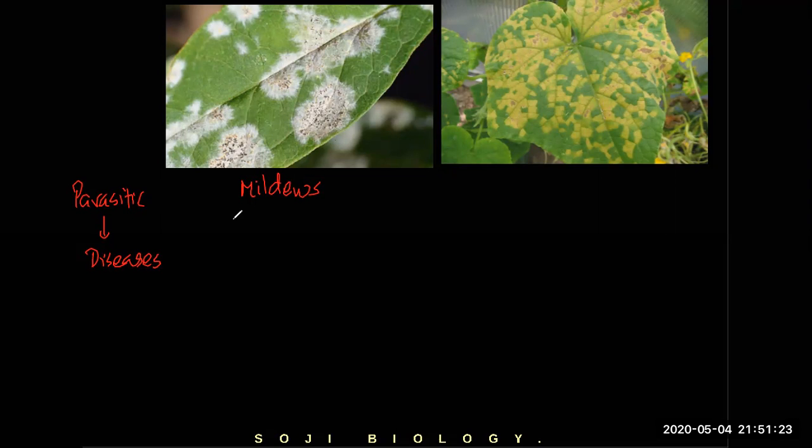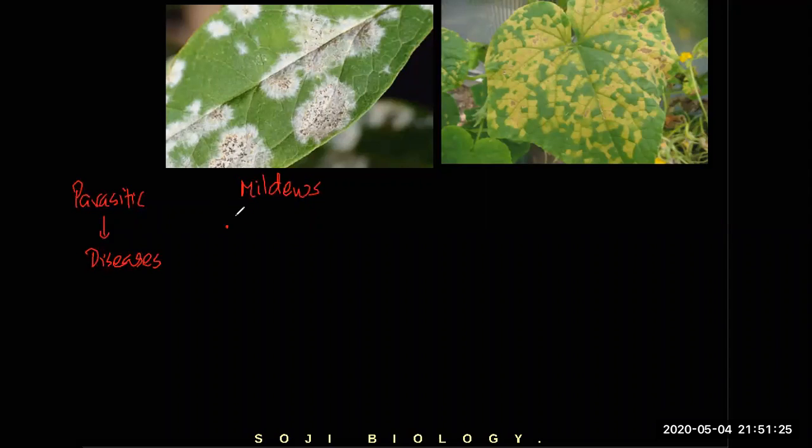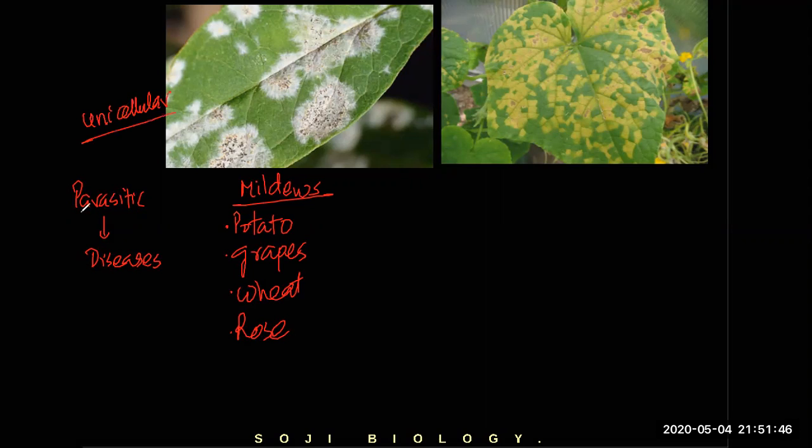You find them growing on the potato. You can find them on the grapes, on the wheat, and even on the rose plant. These plants are affected by mildews. And they are unicellular. Actually, they are made up of one cell. Unicellular means made up of one cell. They are parasitic. They affect plants.